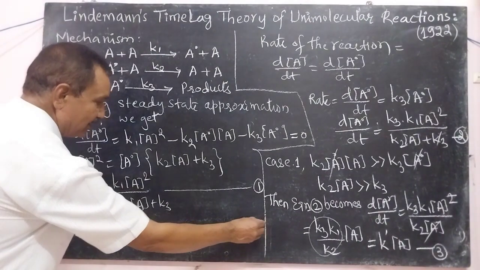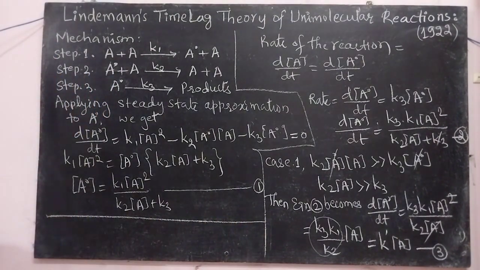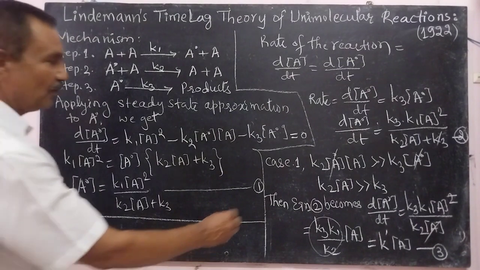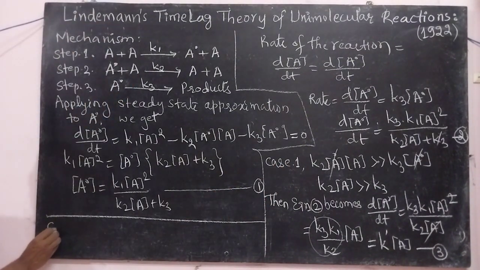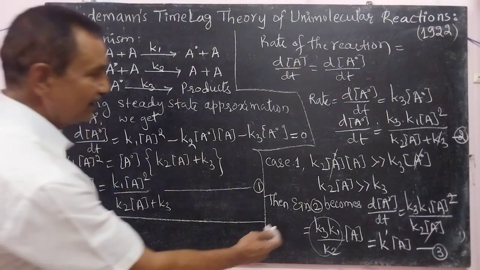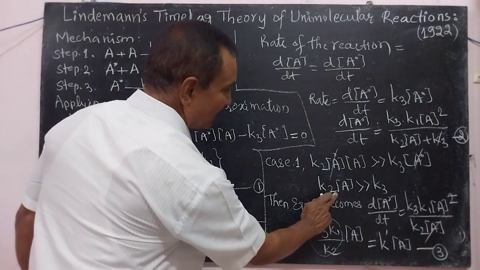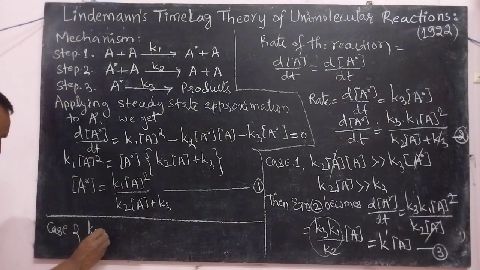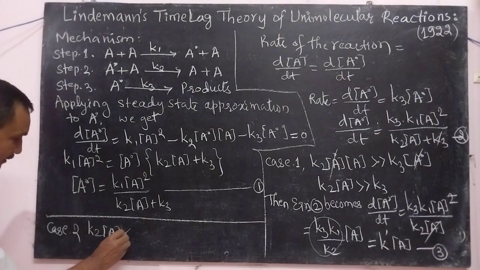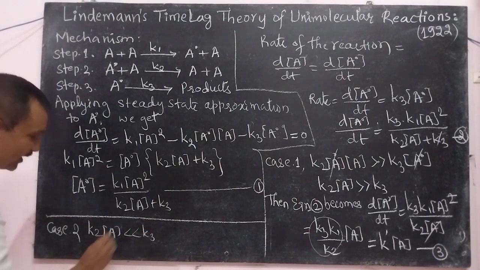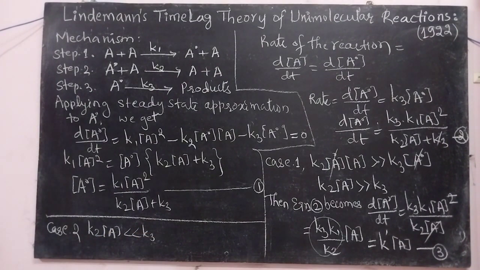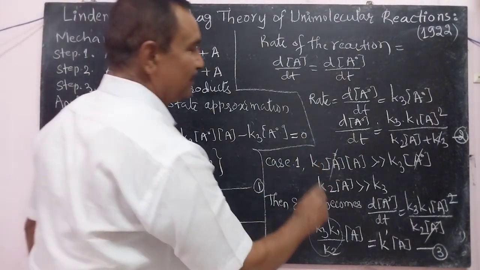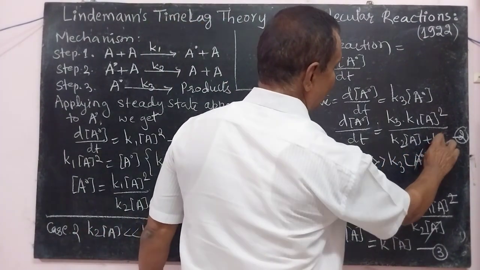Now another condition we may place, that is case 2. What is that? This is smaller and this is larger. Then K2A is smaller than K3. And you substitute in this equation, you can neglect this.